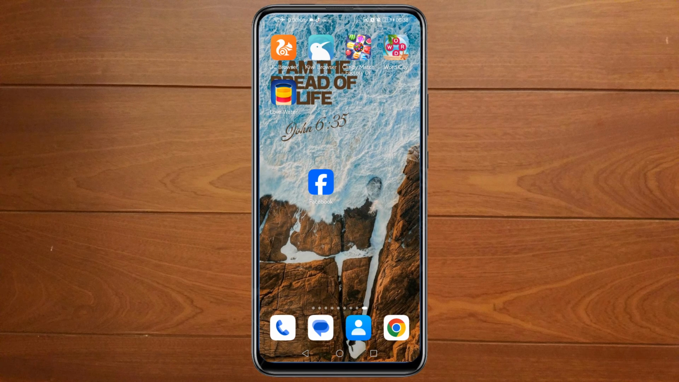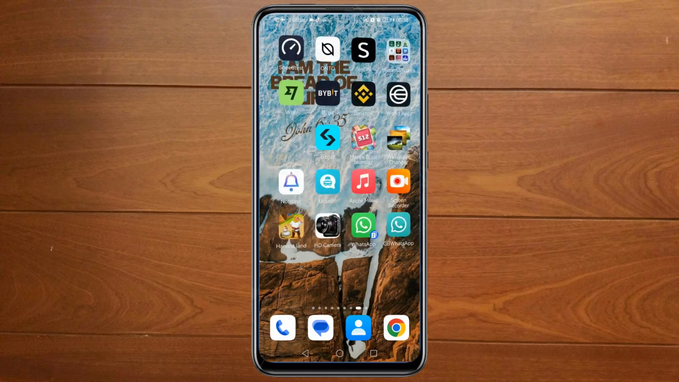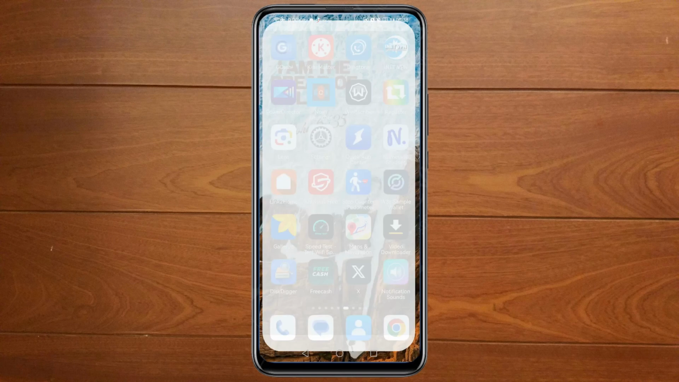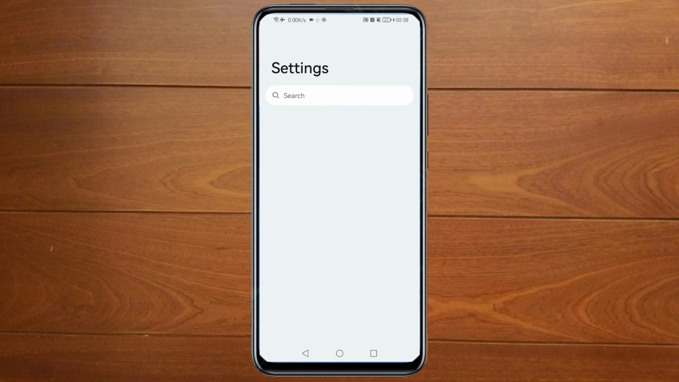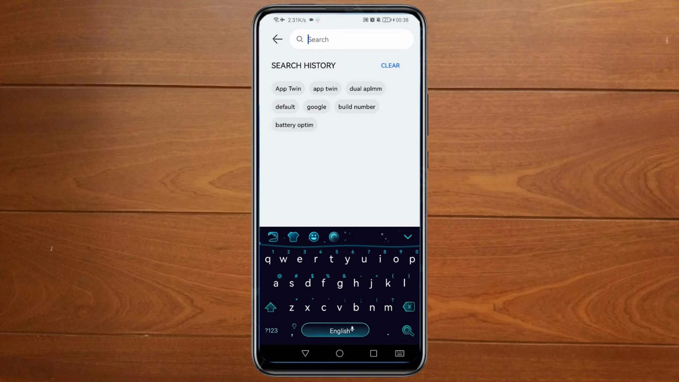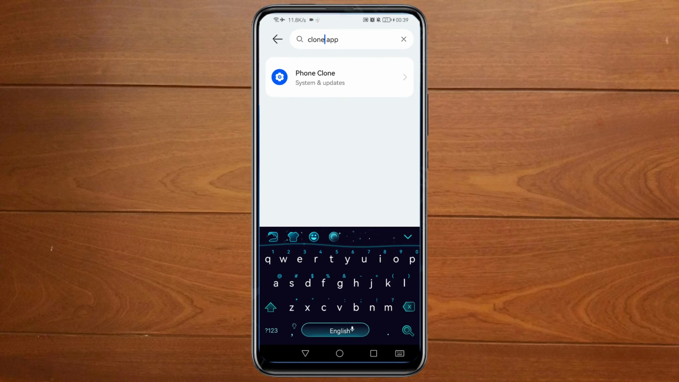Now the first method is you will need to open your phone settings. Then search for dual app. If you cannot see dual app, then you need to search for clone app. Now again, if you do not see clone app, then you need to search for app twin.